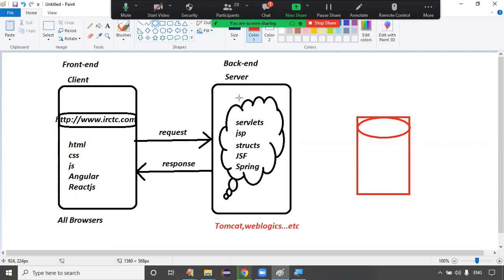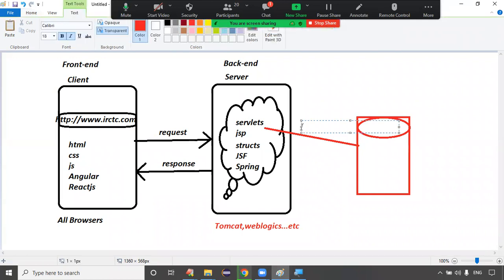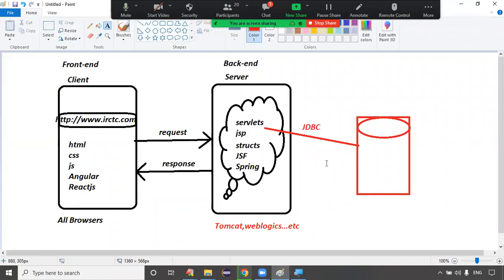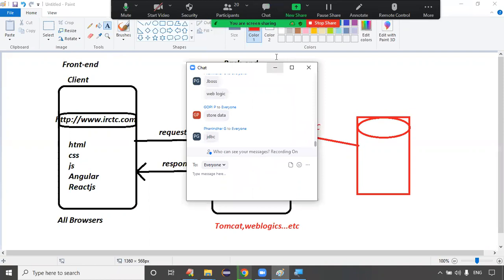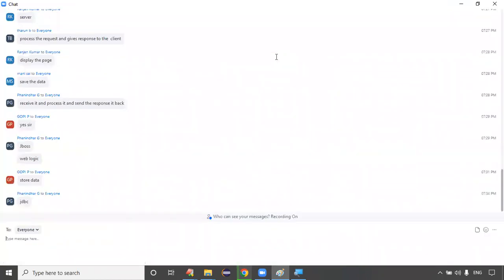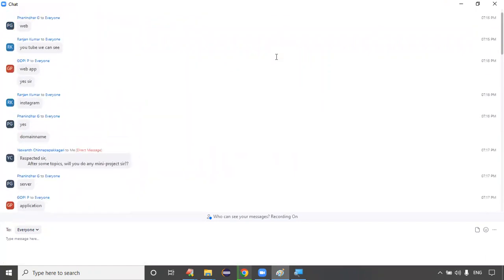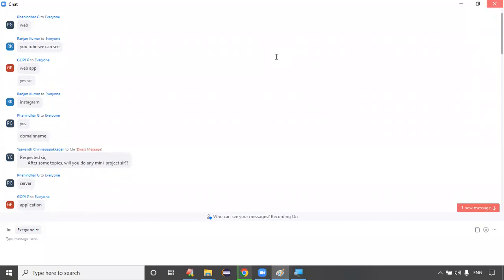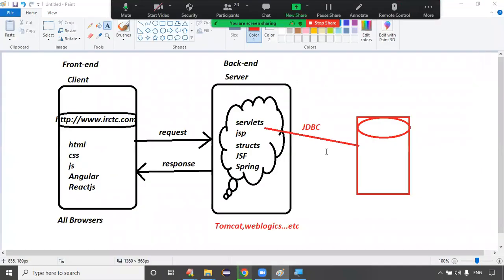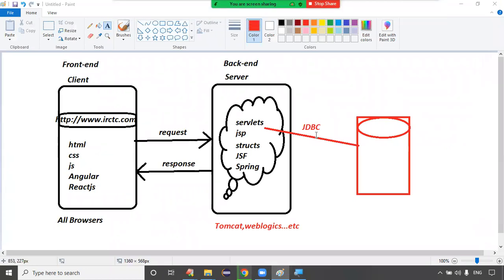Then how will they interact with the database? My servlet application connects with the database using what? JDBC. Did we get the point or not? Then tell me, what is the purpose of JDBC, guys? JDBC is used to provide the connection between a Java application and a database, right? Before starting JDBC, servlets and JSP, first of all you have to know exactly where we use servlets, JSP and JDBC.